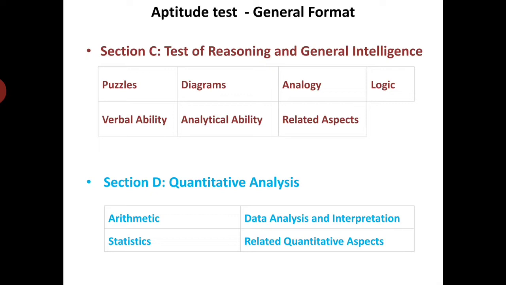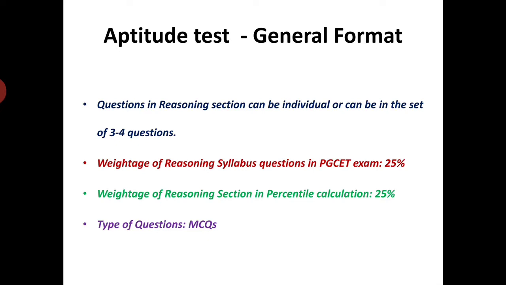Section C would have something to do with puzzles, diagrams, Venn diagrams, analogy, logic, verbal ability, analytical ability, and related aspects. Today we are going to do something about Section C. It's just a small part that has to do with directions and sense of direction. The aptitude test is of MCQ type. It's for 25 marks and you'll have enough rough space to solve and write your answers.